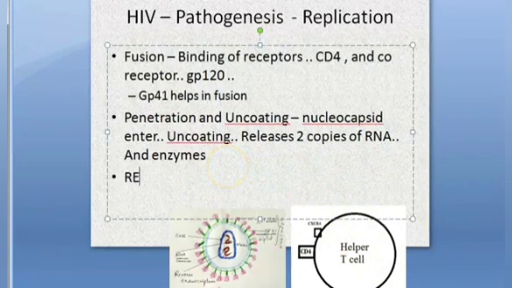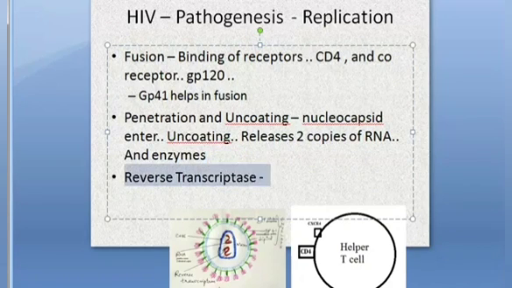Next step is what? Reverse transcriptase. Now reverse transcription happens. Reverse transcription is the next step. Now what will the virus do? It has entered. Now it has to convert this ssRNA to ssDNA. So single-stranded RNA becomes single-stranded DNA. Okay.